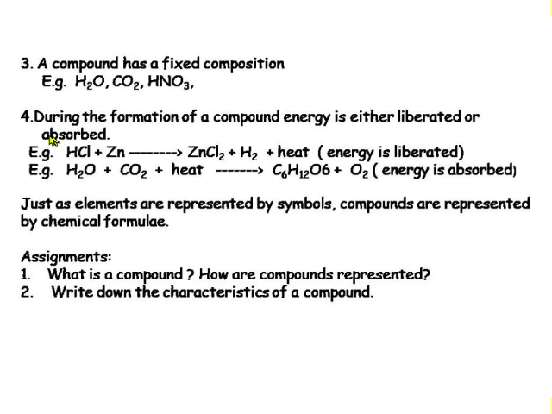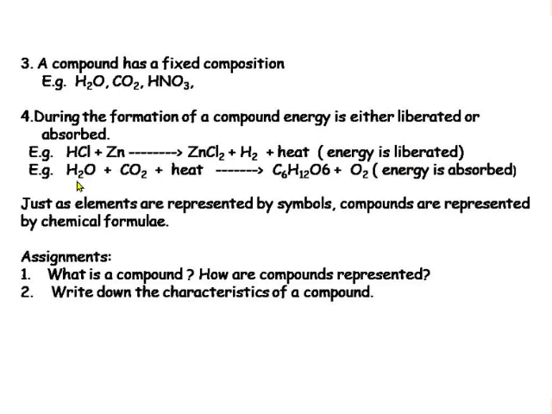The last characteristic of compounds is during the formation of a compound, energy is either liberated or absorbed. Let us see with an example. Hydrochloric acid, when it combines with zinc, forms zinc chloride and hydrogen, but at the same time energy is liberated.